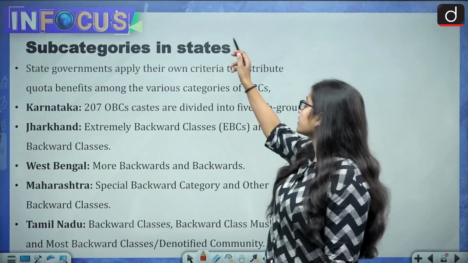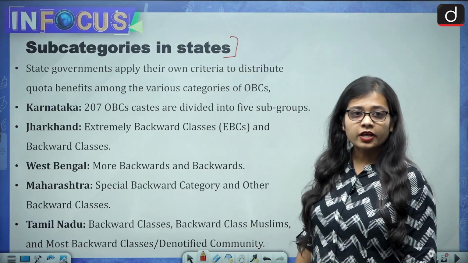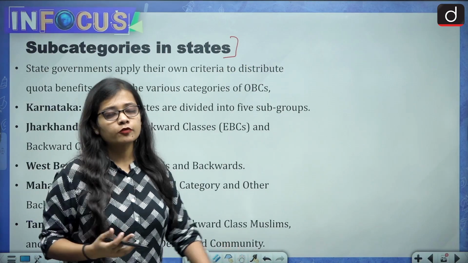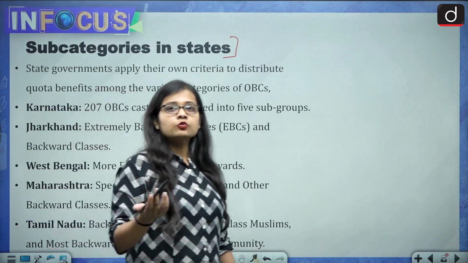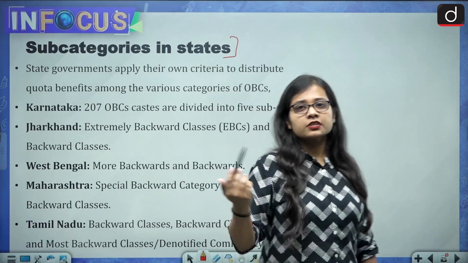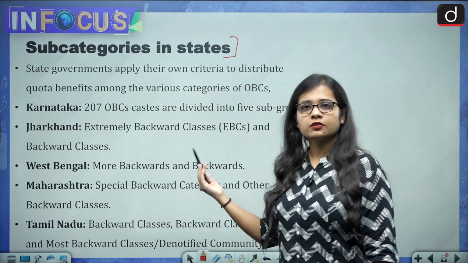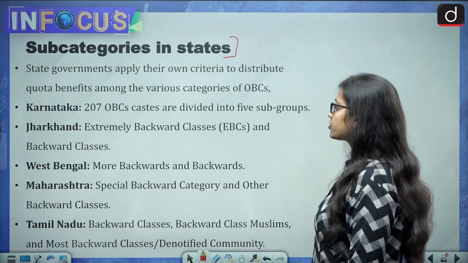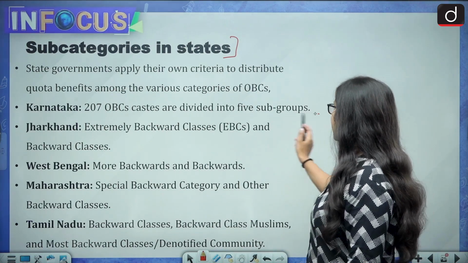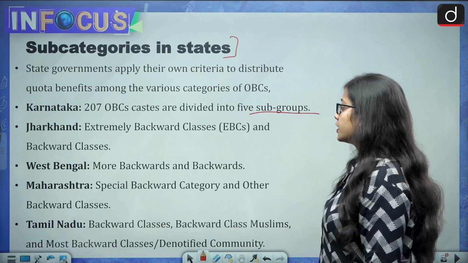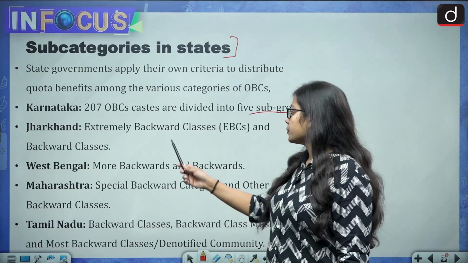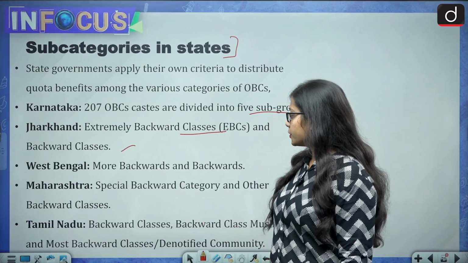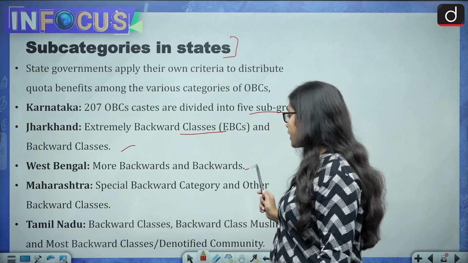Then subcategories in states. In different states of India, different formulas are followed by the state governments to subcategorize within the OBCs. Let's see what different states are doing. In Karnataka, 207 OBC castes are divided into 5 subgroups. In Jharkhand, they are divided between extremely backward classes and backward classes. In Bengal, most backward and backward.